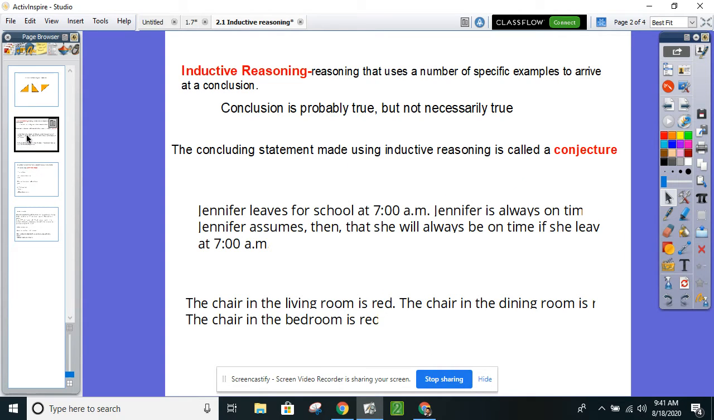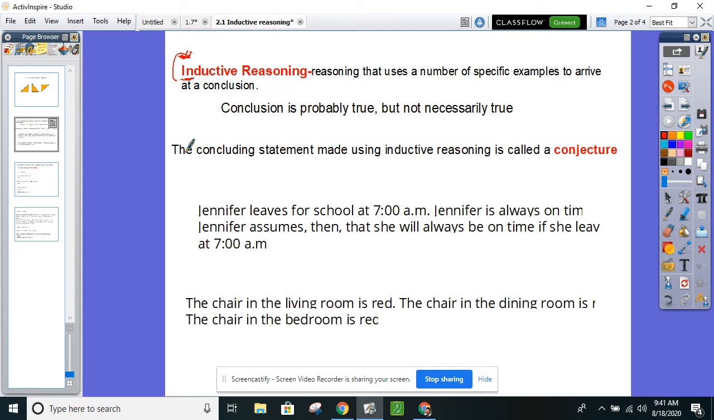All right, so let's talk about inductive reasoning. Let's just dissect the word inductive. In. It's like you're adding something in. It's a good way to remember. Inductive reasoning is reasoning using kind of common sense. You're reasoning by using a certain number of examples to make a conclusion. You're adding a bunch of examples, like, well, this is true, this is true, this is true. Then I'm assuming that this is true for all possible things. So the conclusion is probably true, but not necessarily true.